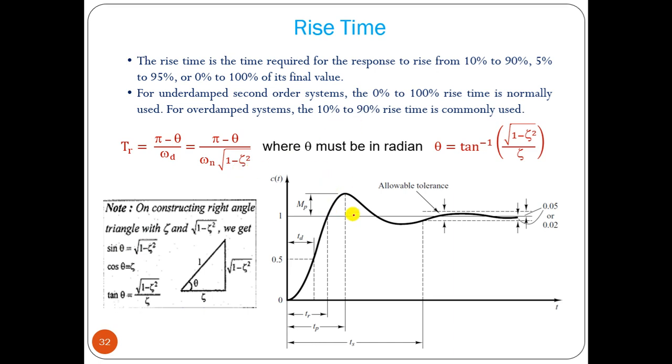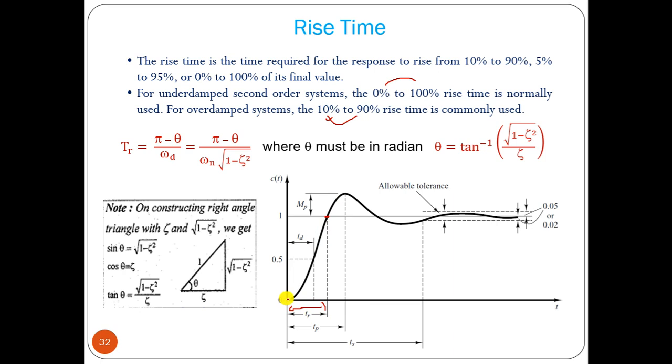Rise time means how much time it will take to reach 100% of the value, or 90% in some cases. In some cases it is 0 to 100%, in some cases 10 to 90%. Let us consider 0 to 100%: how much time it will take, that is your rise time.